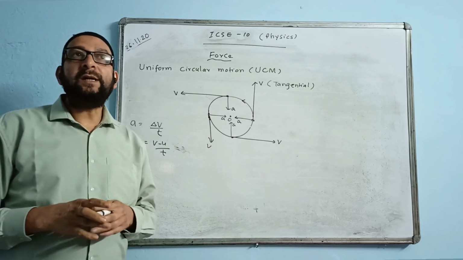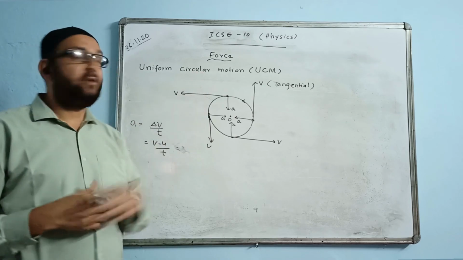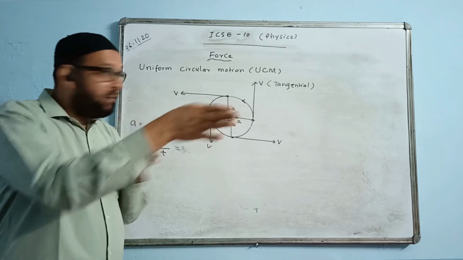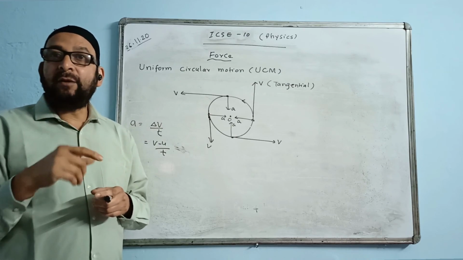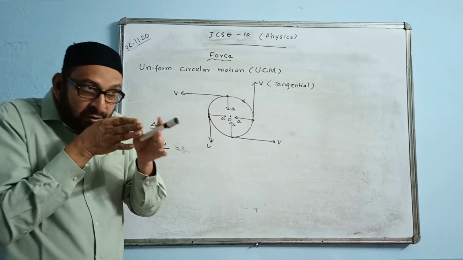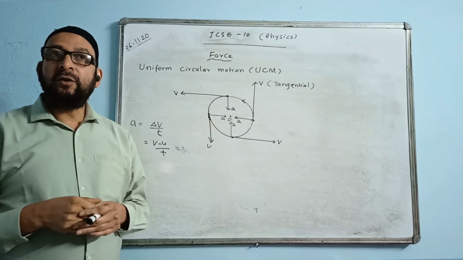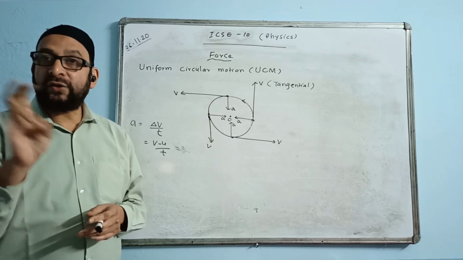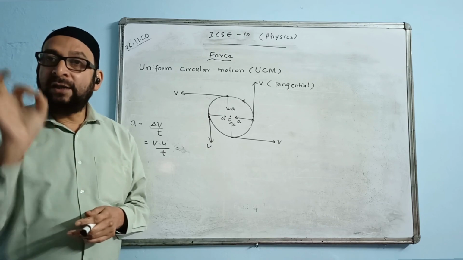Now the question arises, what is the basic difference between uniform linear motion and uniform circular motion? Uniform linear motion is along a straight line, not a circular path, along a straight path with a constant or uniform speed. But when the body moves in a straight line, automatically the direction also will remain the same. Direction also will not change. In uniform linear motion, both speed and velocity are uniform, are constant. Uniform is constant. And its acceleration is zero.